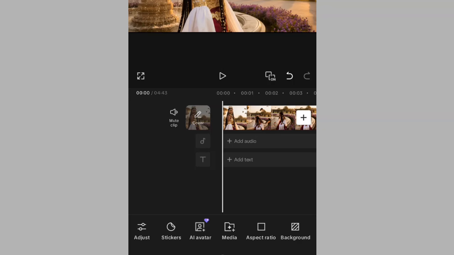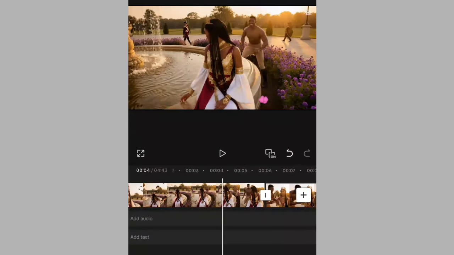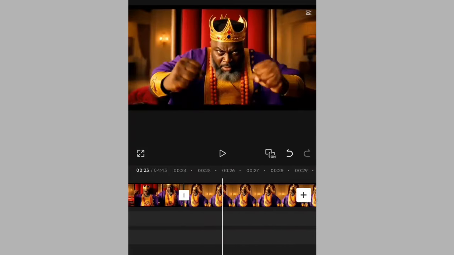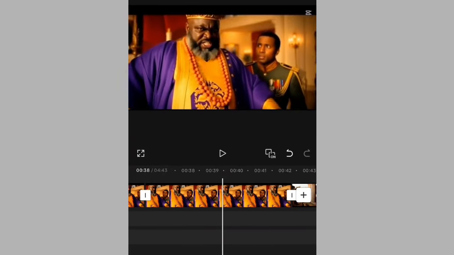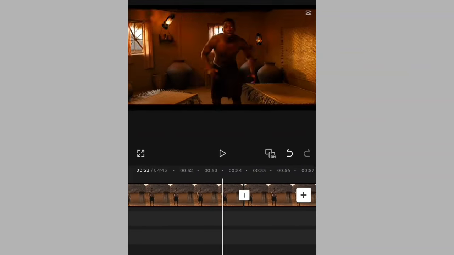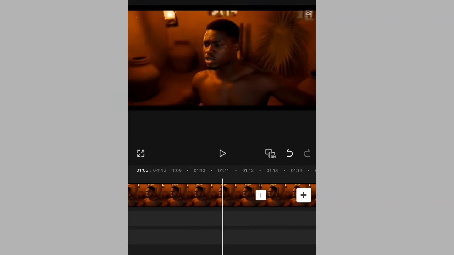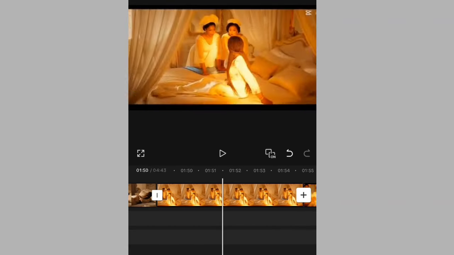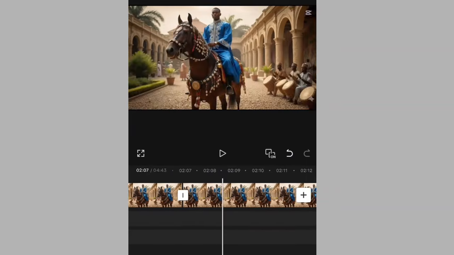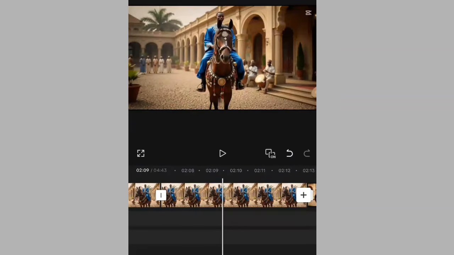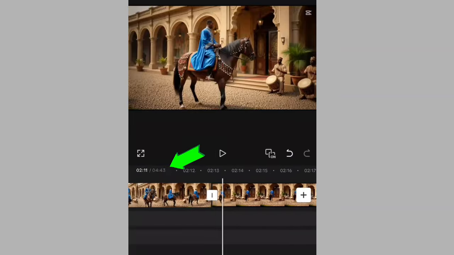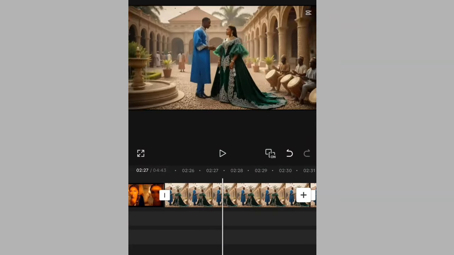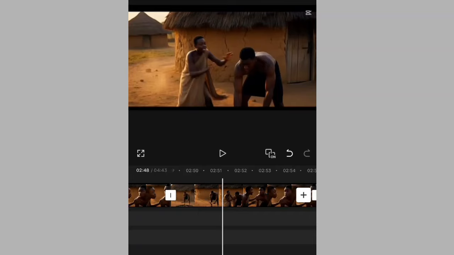You can see it here. Just take a look at every one of them. You can see each clip has joined together. You see how I have joined all the clips together. You see that? So this is just exactly how you will do everything from beginning to the end. Notice here now, you can see this clip is about 4 minutes 43 seconds. You see how we'll turn this 6 seconds video into 4 minutes 43 seconds. You can see every one of them here.